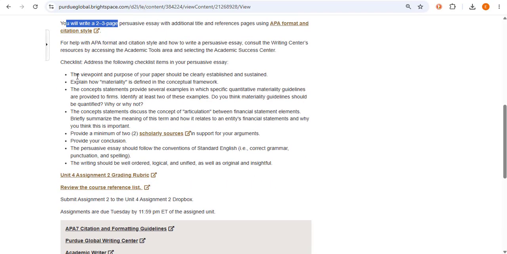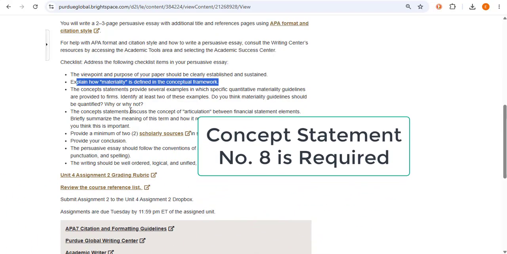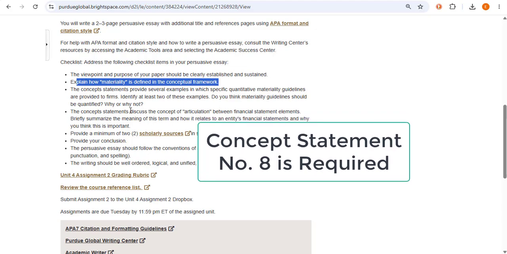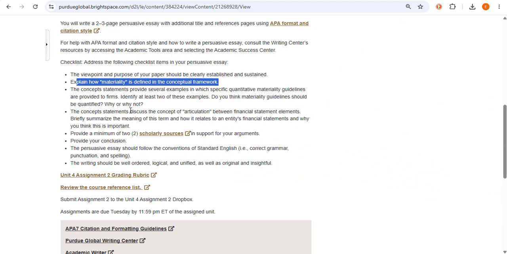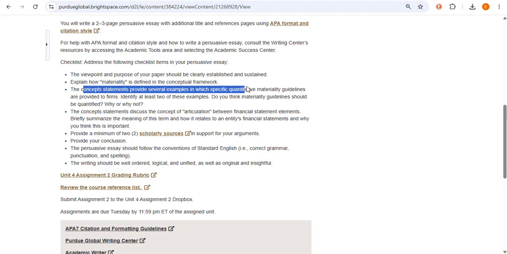Here's the requirement. So first of all, the first one doesn't tell you much, but the second one says that you want to define the term materiality as it's defined in the conceptual framework. You will need to use concept statement 8. You will need to have that one. So we'll look at how you get that. There's some other things for me to discuss as far as your source, but make note, concept statement 8 is required.